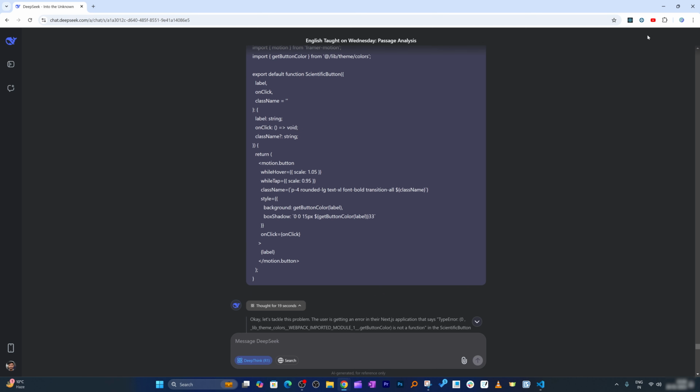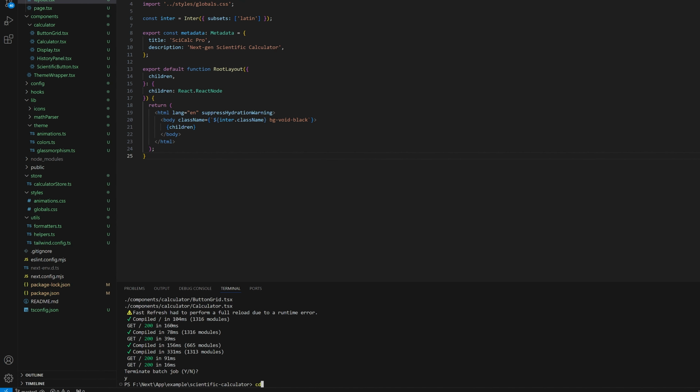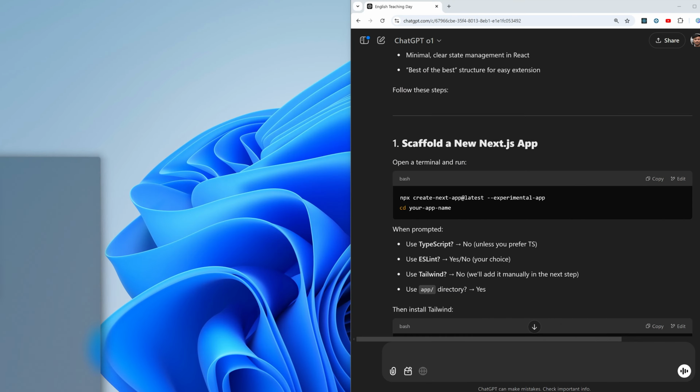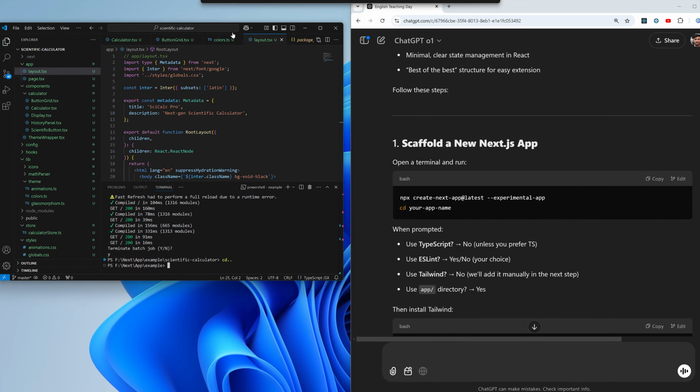And now let's see what kind of app O1 Pro can create. Again, for that I'm gonna create another app. So let me go one step back here, and then this time follow the steps of O1.